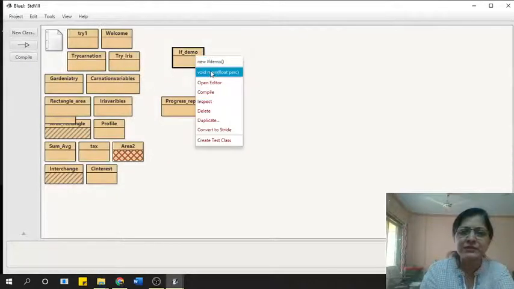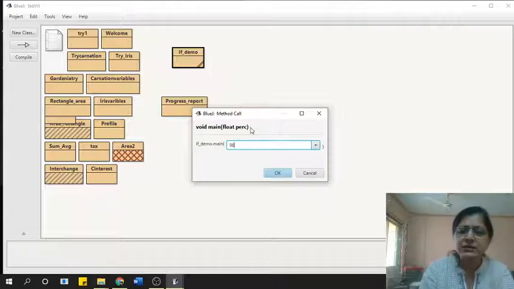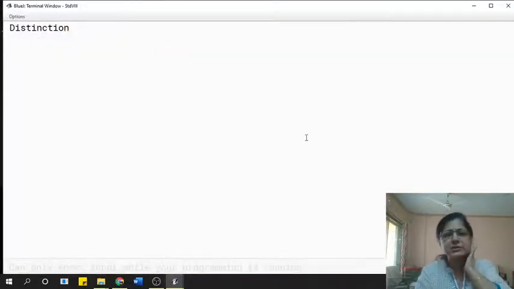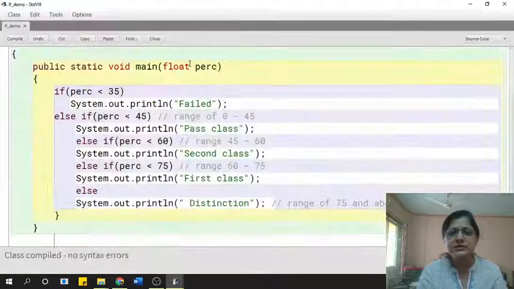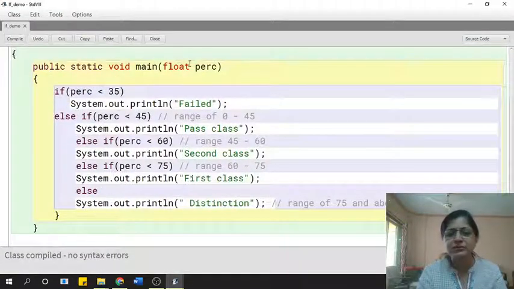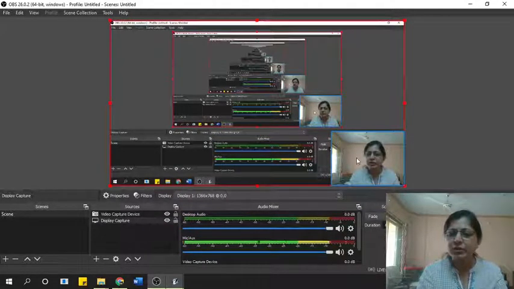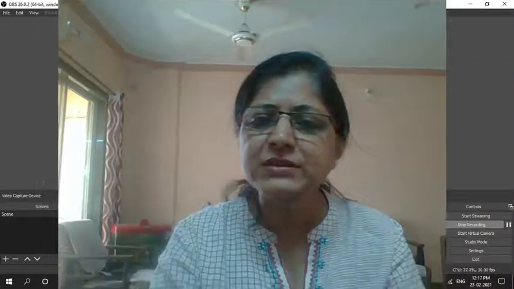Suppose I run it and I type something in the distinction range, suppose I type 98F. Okay, so it is going to print distinction. So it is working for all the different statements. So this is the if else ladder demonstration which you had today. Okay, so we will be revisiting this program again later on when I do logical operators with you.